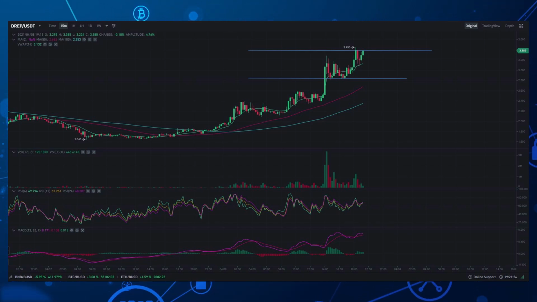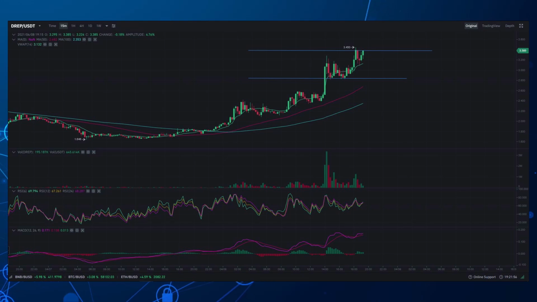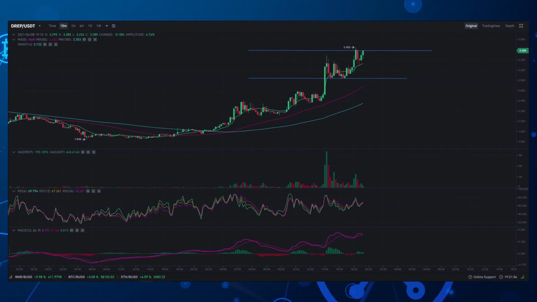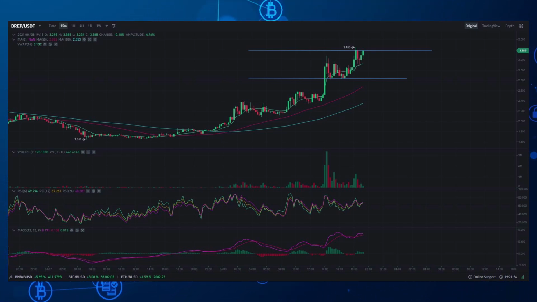When I short, I always like to sell small portions. I don't know why, but I always stick with 20%. So I usually just do 20% at a time, and this always ensures that I'm profitable because there are times where it can reverse on you. But if you just add small positions and don't go all in, you lose less. But truth be told, you gain less as well. But to me, that's worthwhile because if I'm always in the green, it doesn't matter how much I'm winning. I think it's important to just make sure that you're always successful. Unless you're hodling and you're holding on for dear life, there's no reason to go in with a full position.